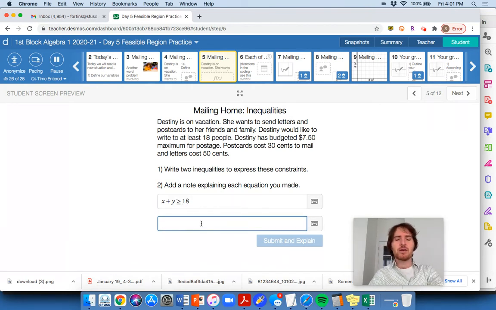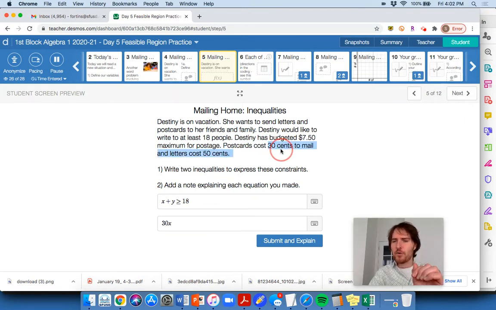We're also constrained by the fact that the amount it's going to cost, and I'm going to do 30 cents here for every postcard, right? When we see things like each postcard, we can infer the word each or per or every. Each postcard costs 30 cents. Postcards are 30 cents per postcard.